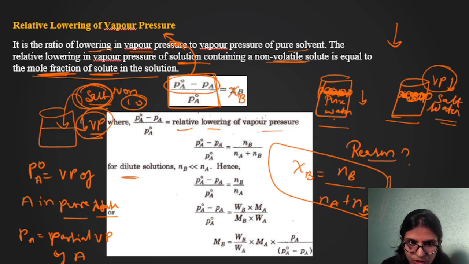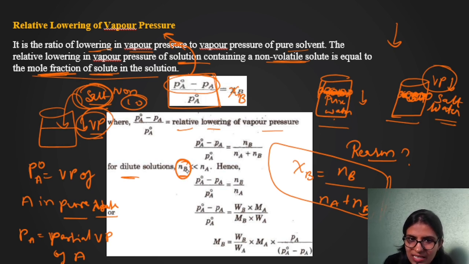But in a dilute solution, what I will see is that the number of moles of B is lesser compared to A. What is the meaning of dilute solution? It means more and more solvent is present, so the number of solute particles is going to be lesser.